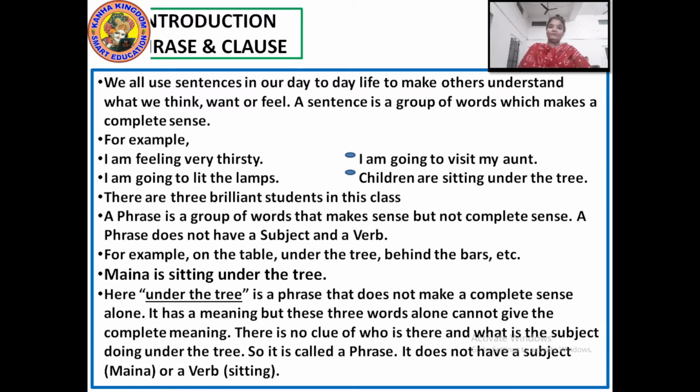So what is a phrase? If somebody asks you what a phrase is, you can say a phrase is a group of words that makes sense but not a complete sense.